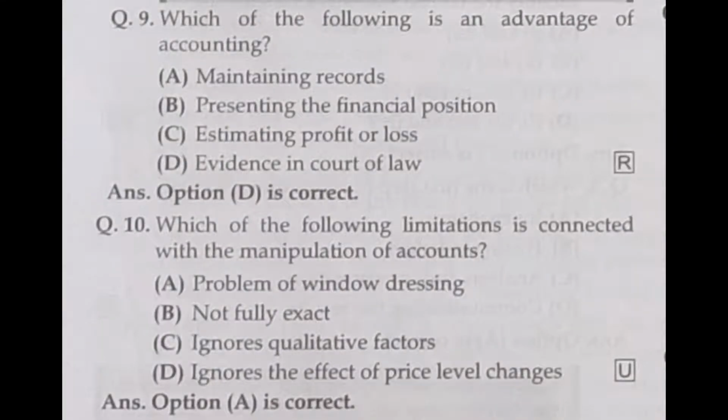Which of the following is an advantage of accounting? That is question number 9. Here it is asking the advantages of accounting. Maintaining records, it is an objective. Presenting the financial position, estimating the profit and loss account, it is a characteristic of accounting.